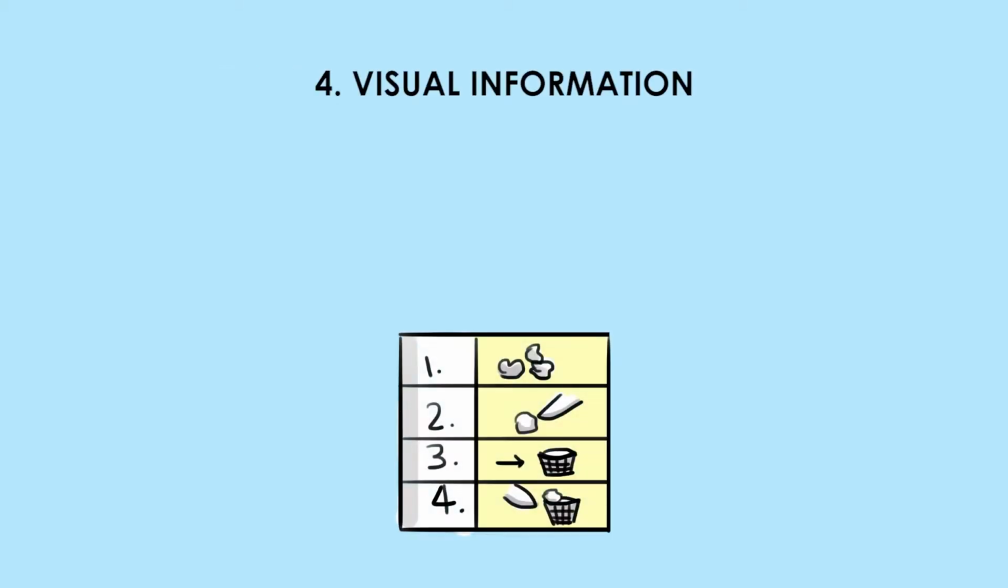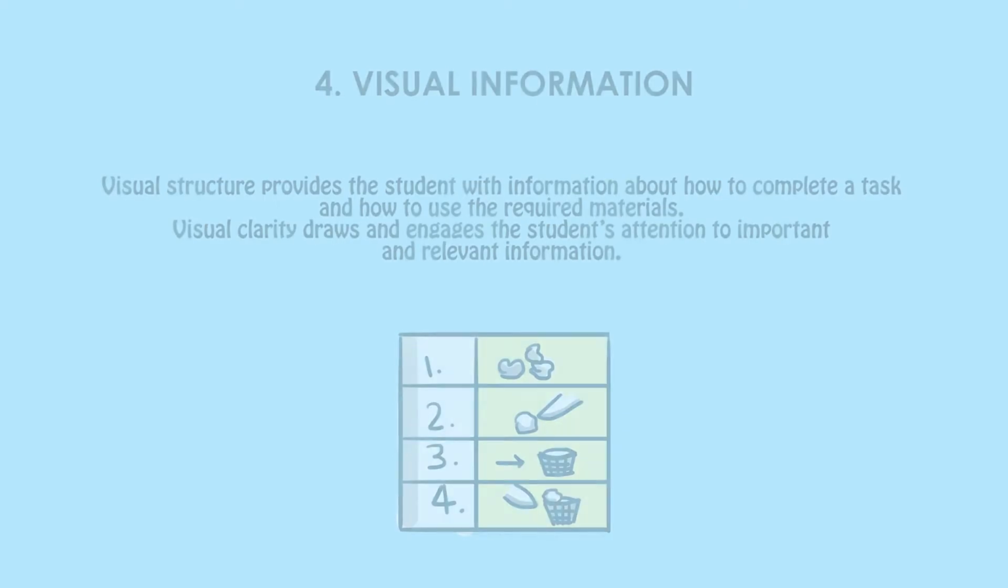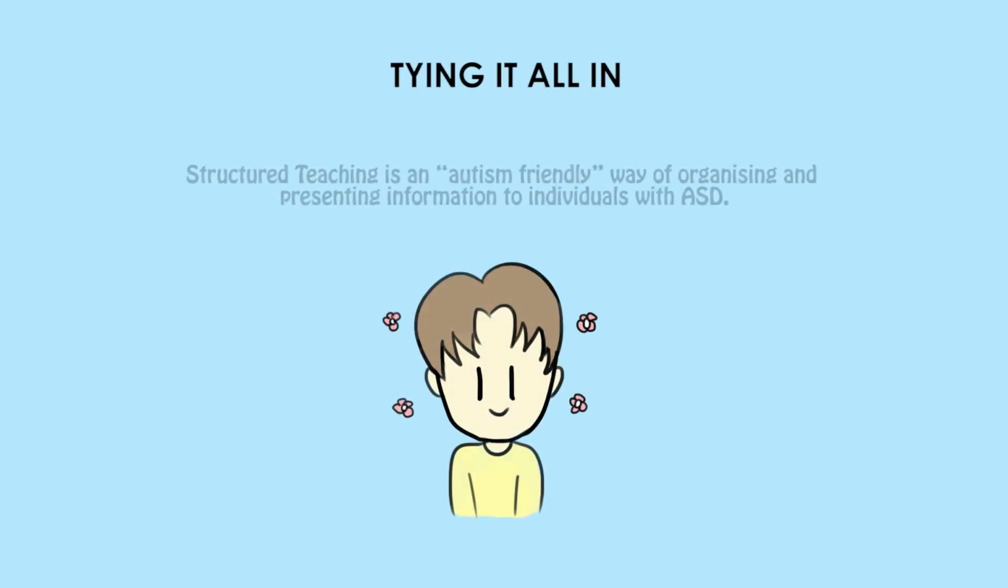Fourth, visual information. Visual structure provides the student with information about how to complete a task and how to use the required materials. Visual clarity draws and engages the student's attention to important and relevant information. Tying it all in. Structured teaching is an autism-friendly way of organizing and presenting information to individuals with ASD.